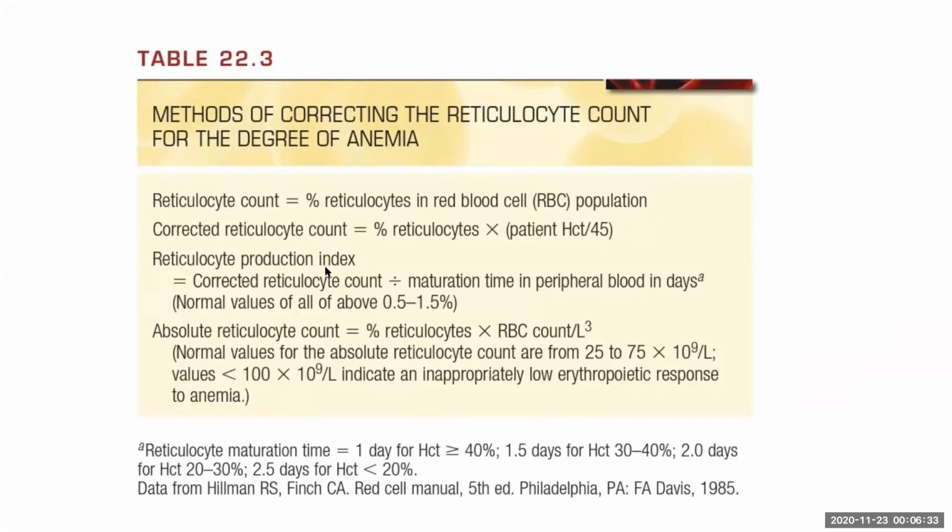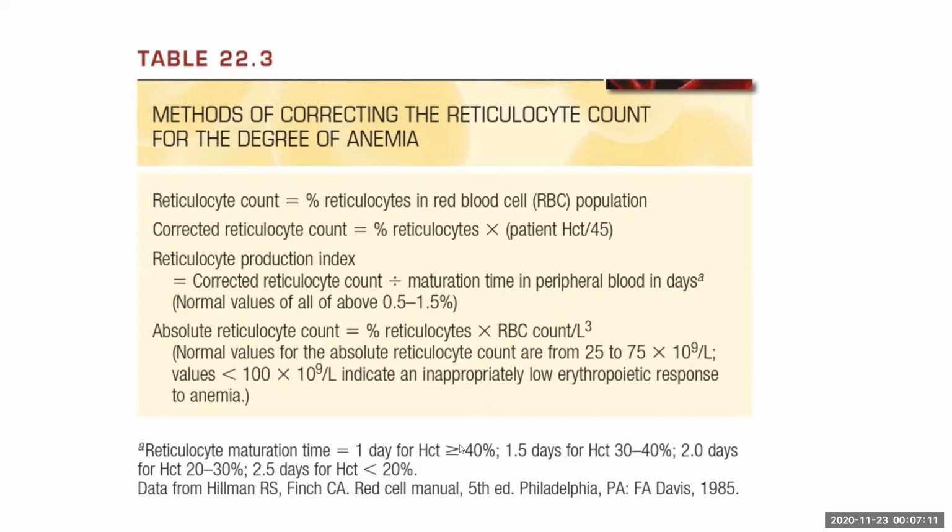Usually reticulocytes take around 3 days to mature into mature RBC. It usually spends 2 days in the bone marrow, and in the peripheral blood it spends around 1 day. But in case of anemia, increased precursors are released in the blood. That's why we have to take the maturation time into account. And using that, we calculate the reticulocyte production index. That is defined as the corrected reticulocyte count, that is percentage reticulocytes into patient hematocrit by 45, divided by the maturation time in peripheral blood.